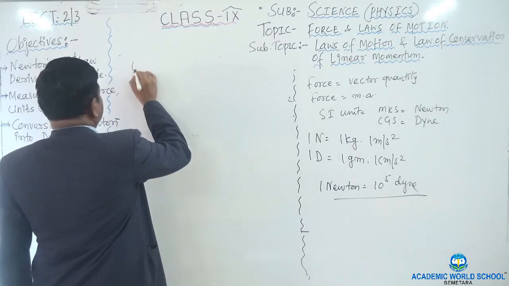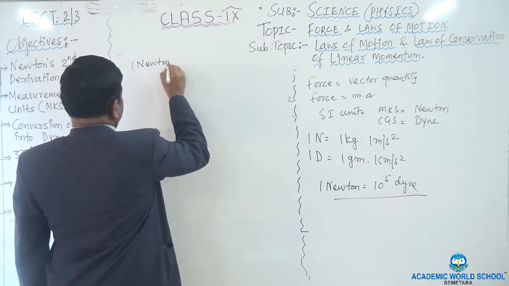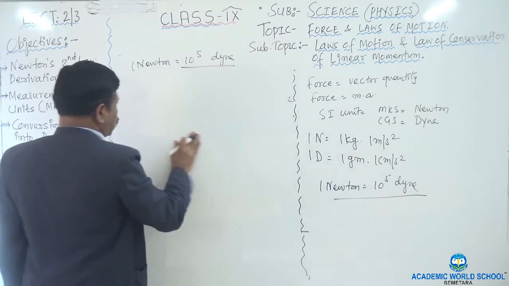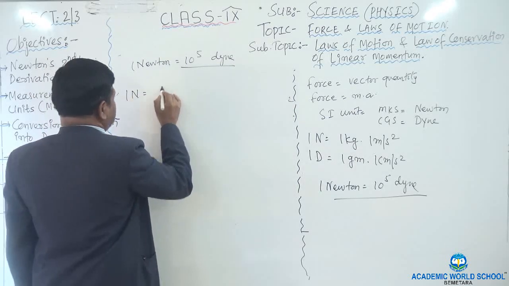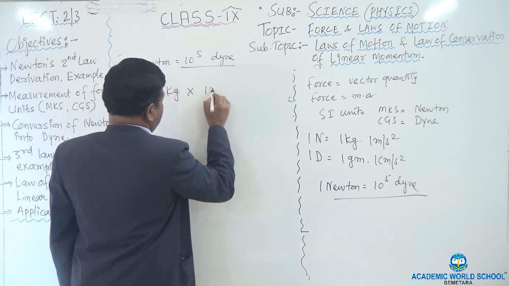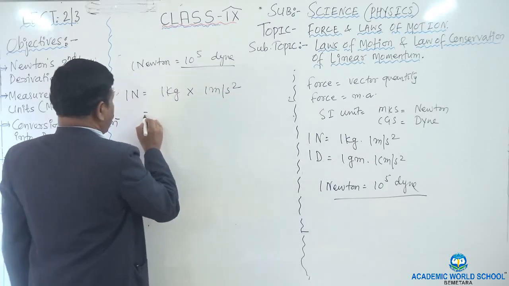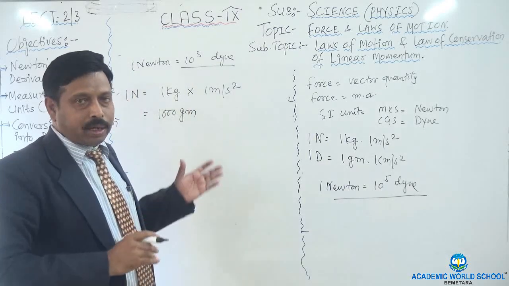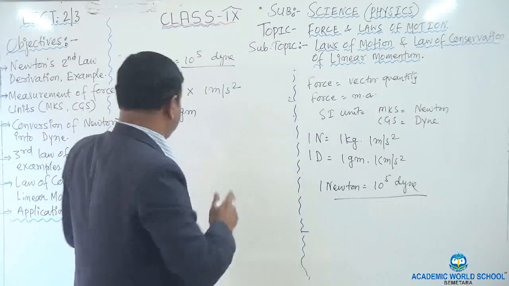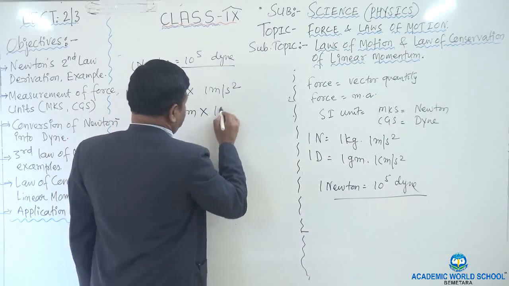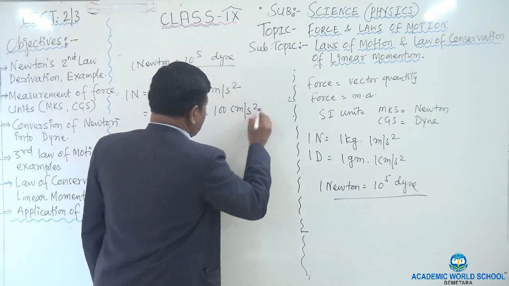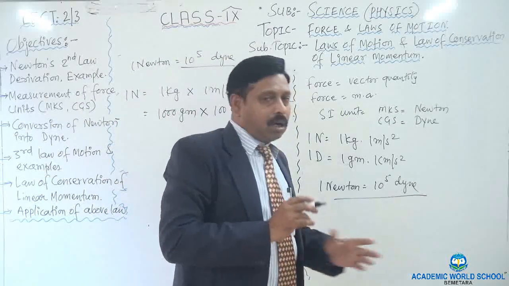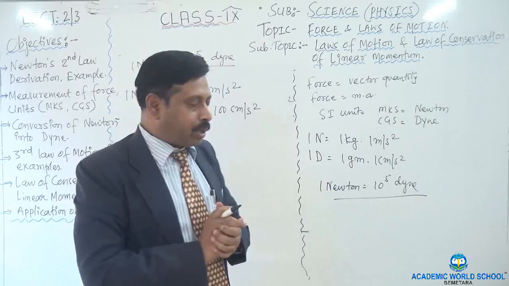Let me start. 1 Newton is equal to 10 to the power 5 dyne, to be proved. Okay? How to prove? You write that 1 Newton is equal to 1 kilogram into 1 meter per second square. 1 kilogram is equal to 1000 gram, into 1 meter is equal to 100 centimeter. So why am I converting gram and centimeter? Because I have to convert Newton into dyne. That's why. Okay?